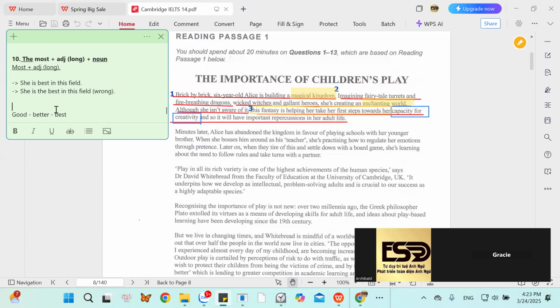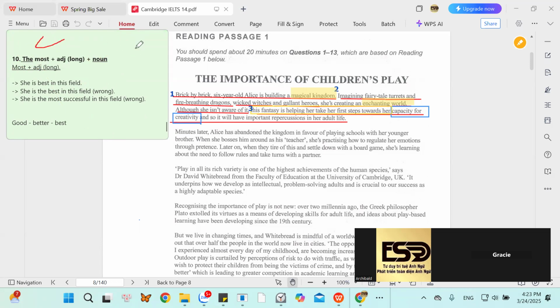He's the most successful in this field. You say she is the most successful in this field. This sentence is still wrong. Khi thấy chữ the trong so sánh nhất thì đằng sau chữ the phải có danh từ. Còn so sánh nhất mà giáo viên cứ dạy là cứ dùng the, mà phía sau không có danh từ thì chỉ dạy 50% thôi, còn 50% sai hết rồi. Khi thấy so sánh nhất có từ the thì phía sau the phải có một cái danh từ.